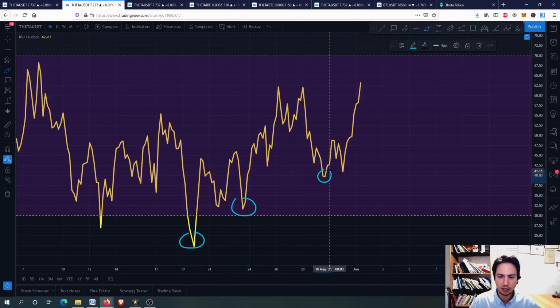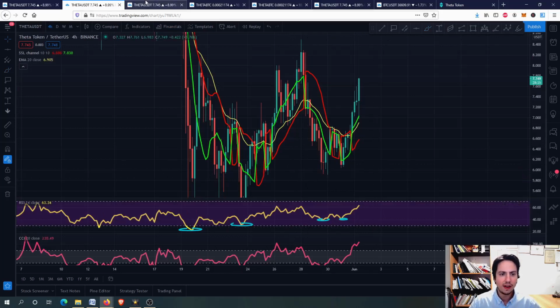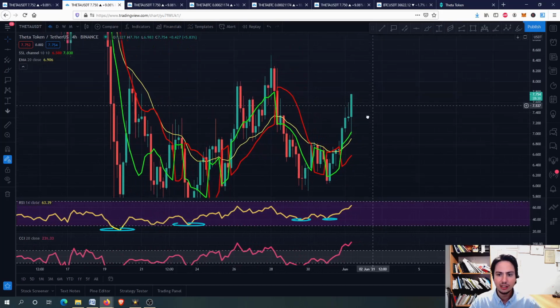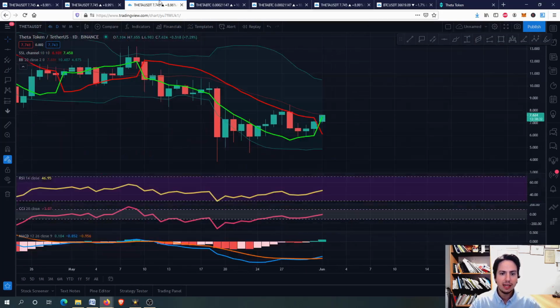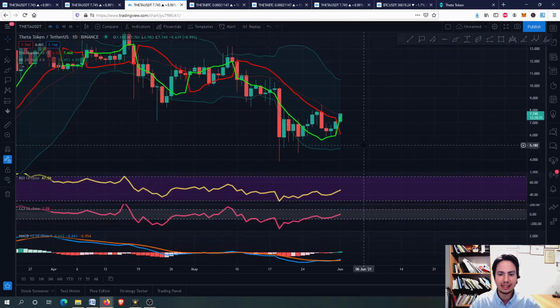You can see here we are going all the way upwards. We are going step by step, having higher lows and higher highs. So from the commodity channel index to the RSI on the 4-hour frame, we are fine. You can see now we have gone absolutely bullish, guys. You can see the 4-hour frame. Let's go to THETA against USDT, guys, in the daily frame.